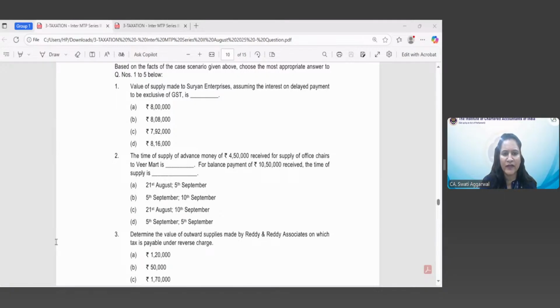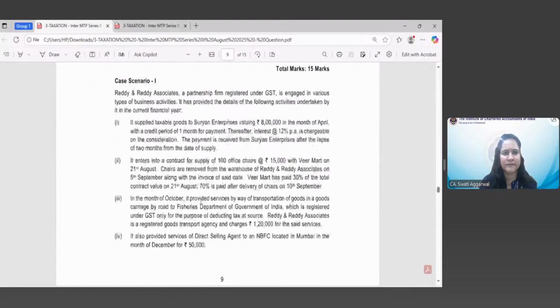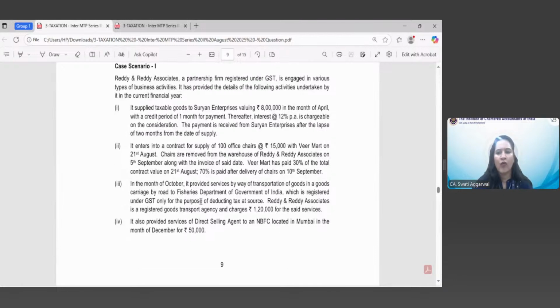Let's look at the relevant provisions. Point number 2 caters to the information given in question number 2. It enters into a contract for supply of 100 office shares at the rate of 15,000 with Veer Mart on 21st August. Shares are removed from warehouse of Reddy and Reddy Associates on 5th September along with invoice of said date. Veer Mart has paid 30% of total contract value on 21st August and 70% after delivery of shares on 10th September. So when we talk about the time of supply of goods, then section 12 of CGST Act 2017 comes into picture.